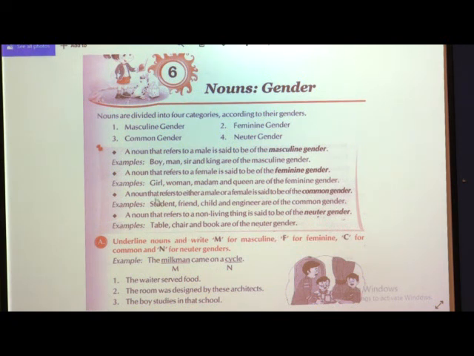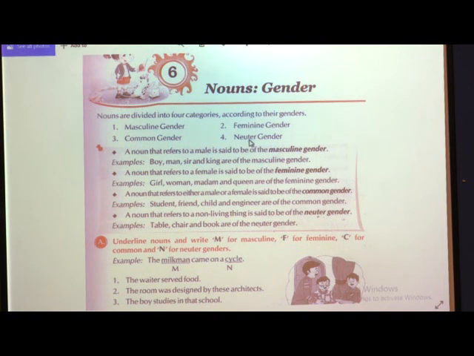So these are the 4 categories. First is masculine gender: a noun which refers to a male person or male animal. Next, feminine gender: nouns referring to a female person or female animal. Third, common gender: they may be either a male or a female person or animal.